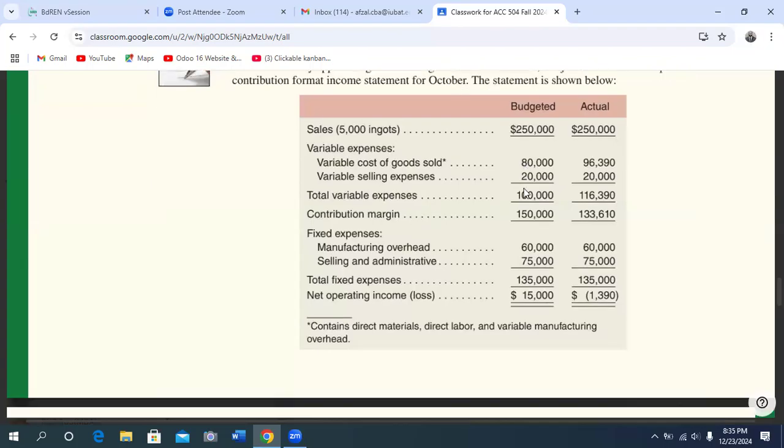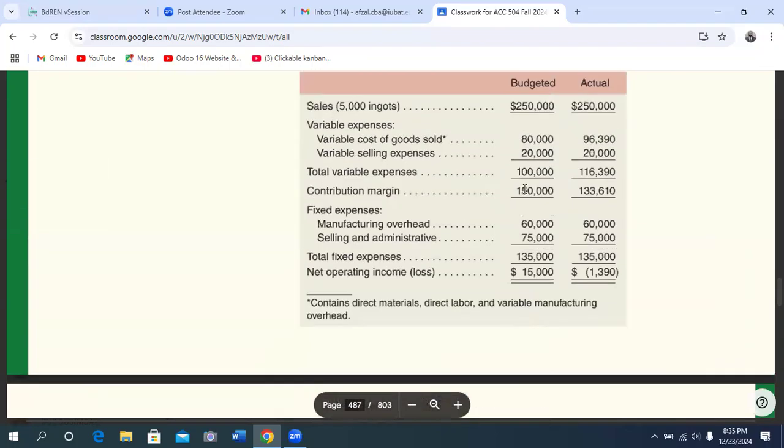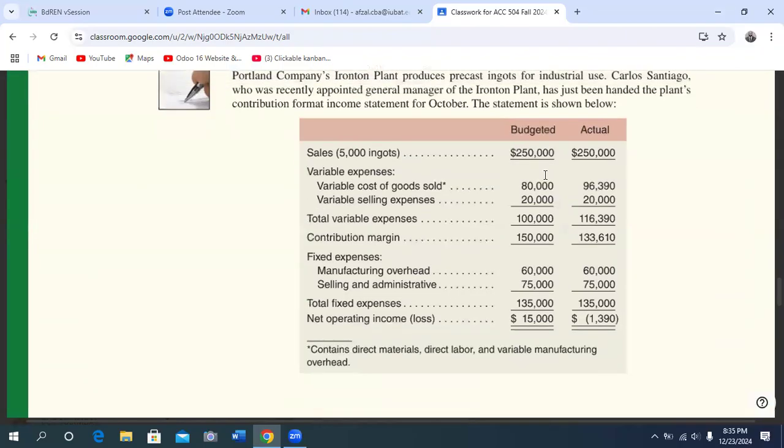Yes, sir. Now, Mr. Santiago was shocked to see the loss for the month, particularly because sales are exactly as budgeted. That's right. Sales is the same, 2,50,000 budgeted and actual is also the same.